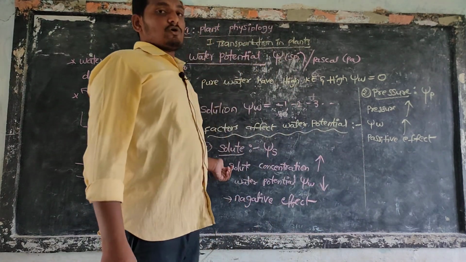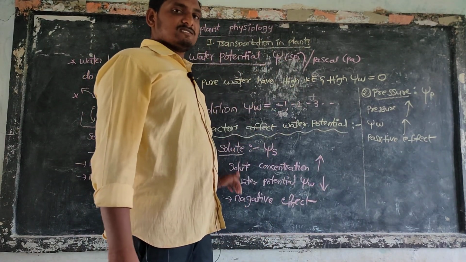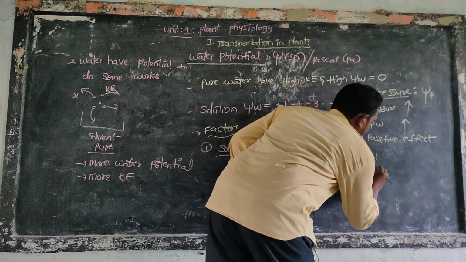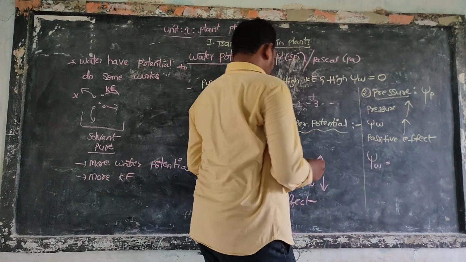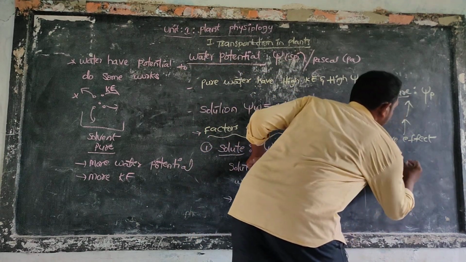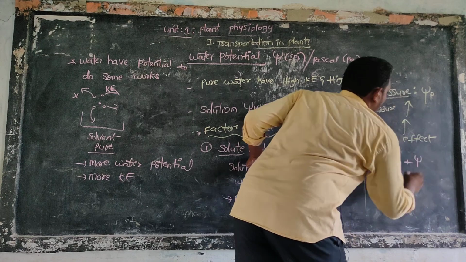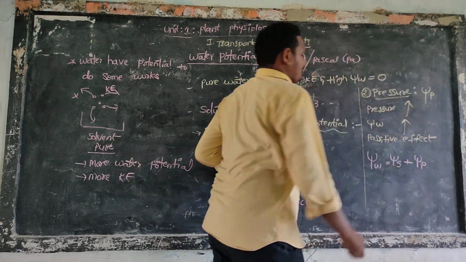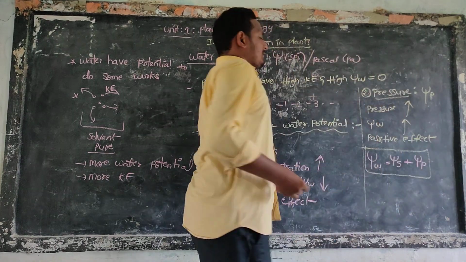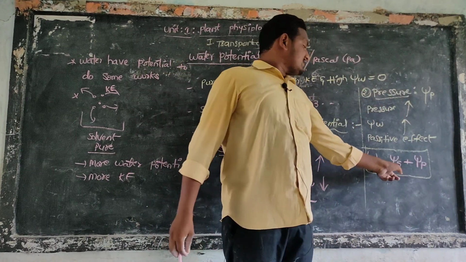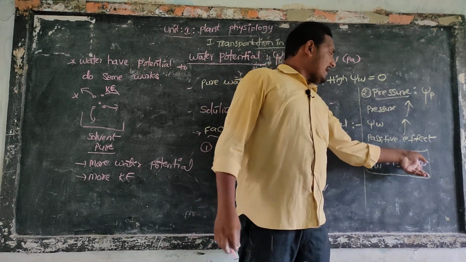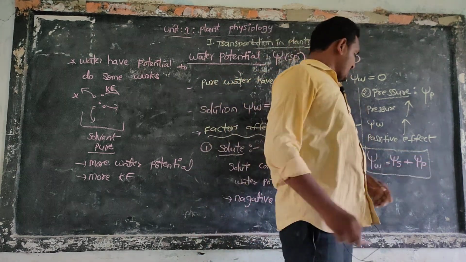Solid is more, water potential is less. That's why water potential is equal to the potential of solids plus the potential of pressure. This is a very important thing. So water potential equals solid potential plus pressure potential.